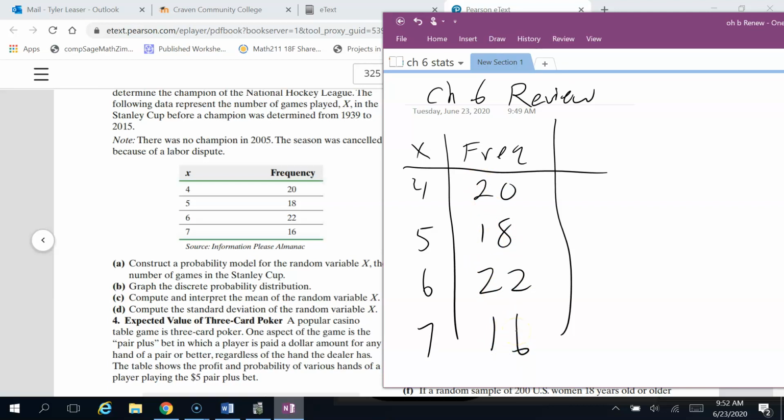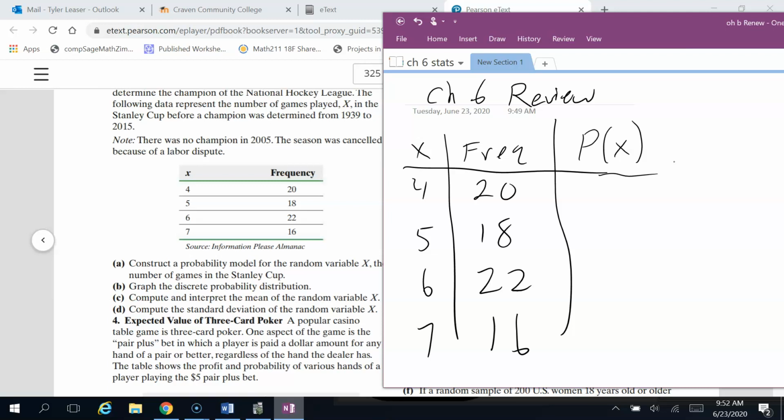A probability model is a table that has the outcomes, which we already have, and then the probability of those outcomes. So I'm going to add another column to this table for probabilities. The way we're going to find those probabilities, if you remember back from chapter 5, is we're going to be doing the empirical rule for probability.